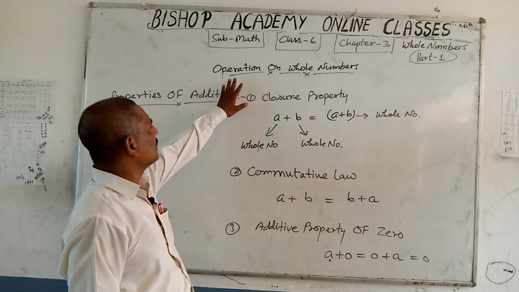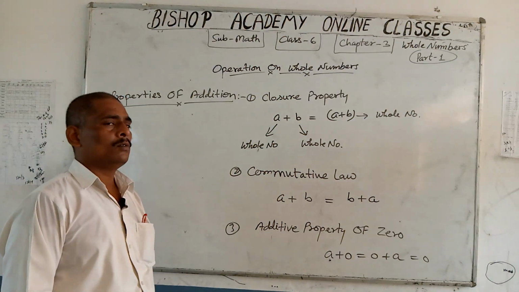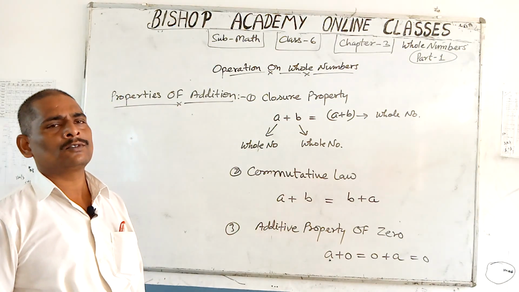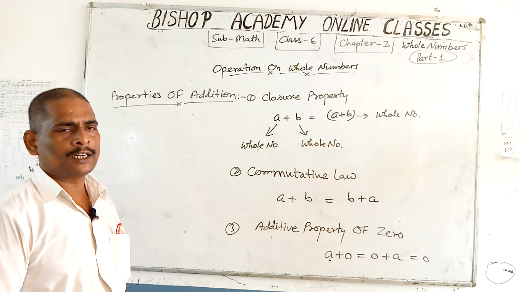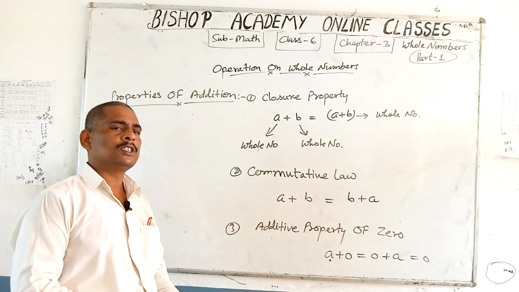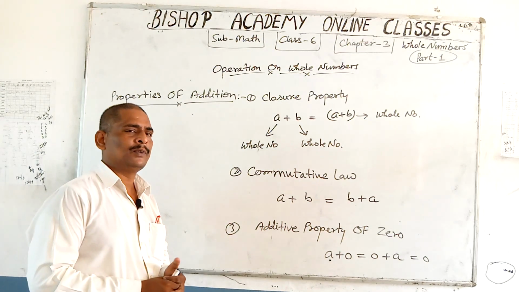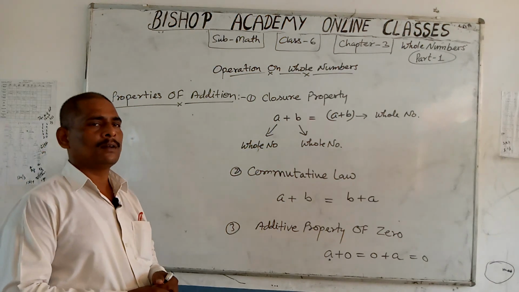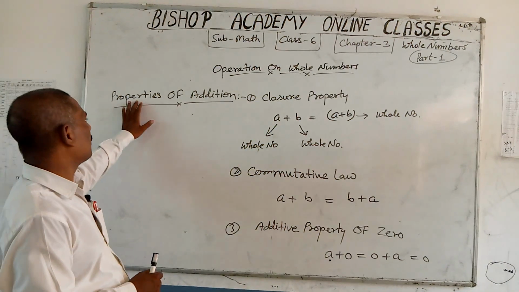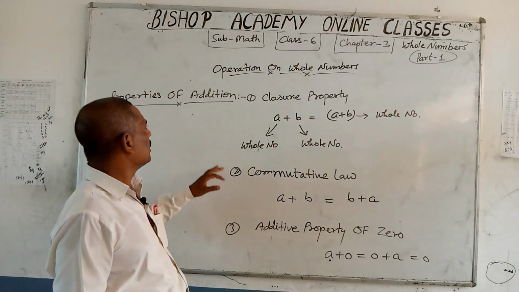Dear student, now let us understand operations on whole numbers. We do addition, subtraction, multiplication and division. These are 4 arithmetical operations which are to be applied on whole numbers. So before doing these operations, let us understand some properties. Here, properties of addition first.